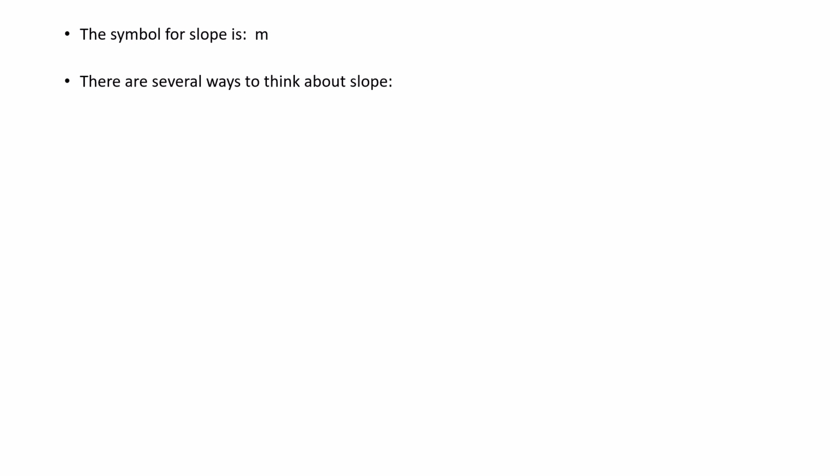So the symbol for slope is a lowercase m. Now there will be some points later in your math where you might see a b used for the slope. Not anytime soon. It's usually when you get into what are called higher order polynomials, and you just use a, b, and c, and b just means the second coefficient, or the number multiplying the x. Okay, don't worry about that for now. A lot of students think of this as mountain. So M for mountain, and it tells you how steep it is.